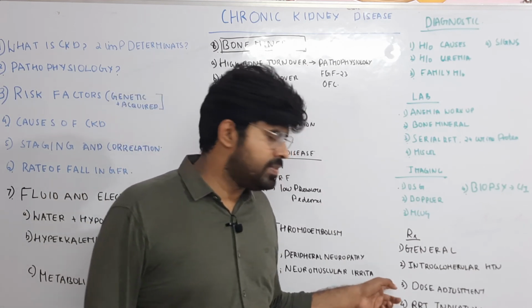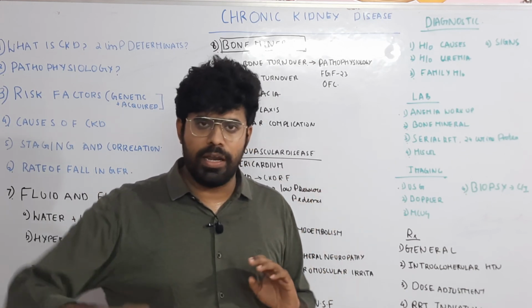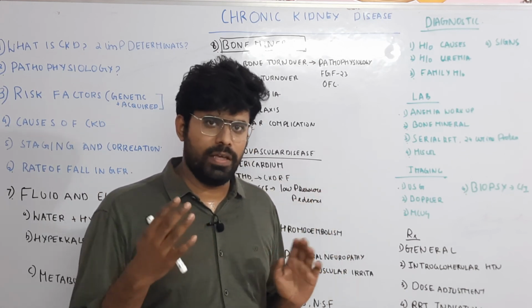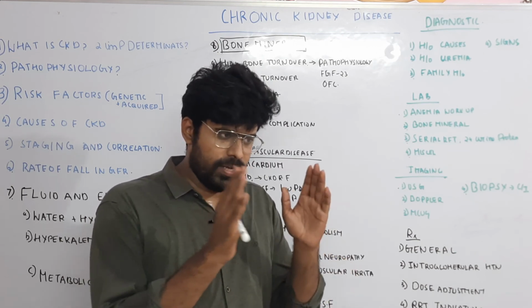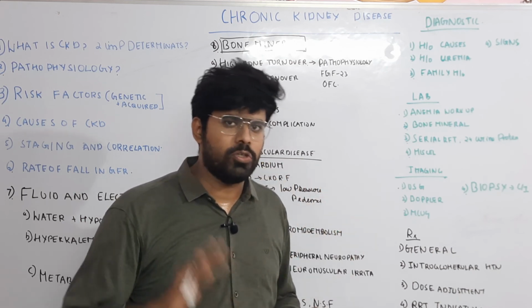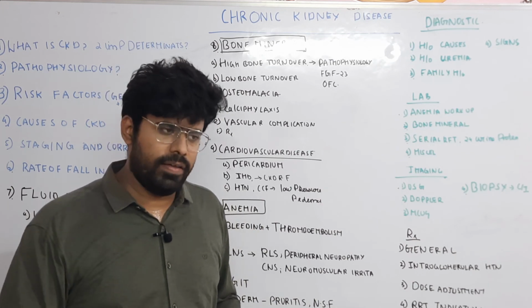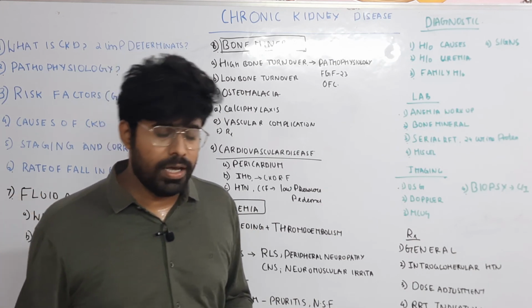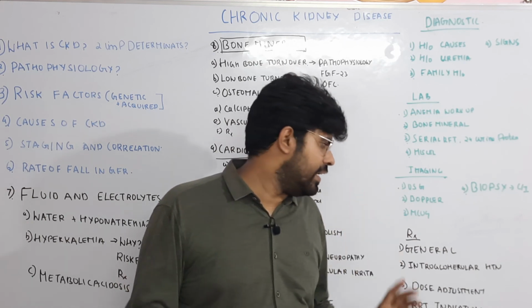So, dose adjustments. All the drugs should be reduced or avoided based on the creatinine clearance of the patient. You have to measure the creatinine clearance of the patient, and based on that, whether it is 25 or 50, you should administer the drugs accordingly. Of the majority of the antibiotics which we administer, the nephrotoxic antibiotics should be avoided, and even other antibiotics should be given at a reduced dose. So it is important to know the creatinine clearance.